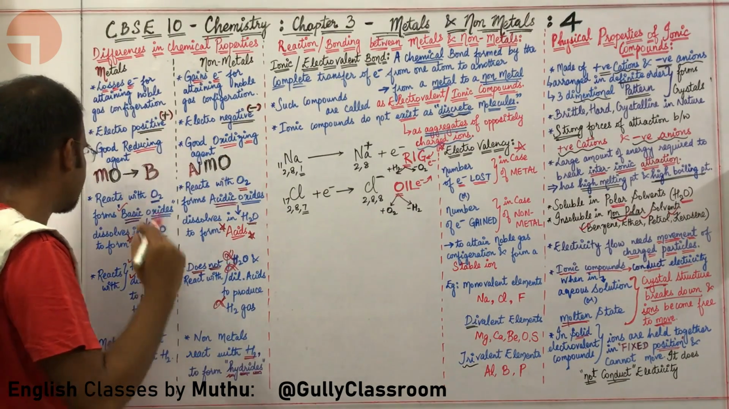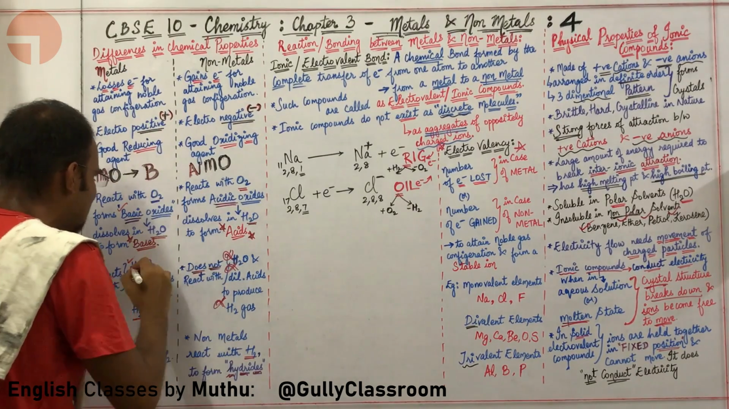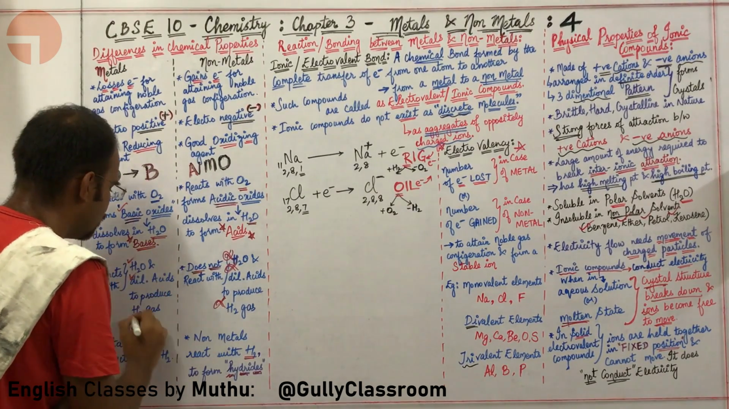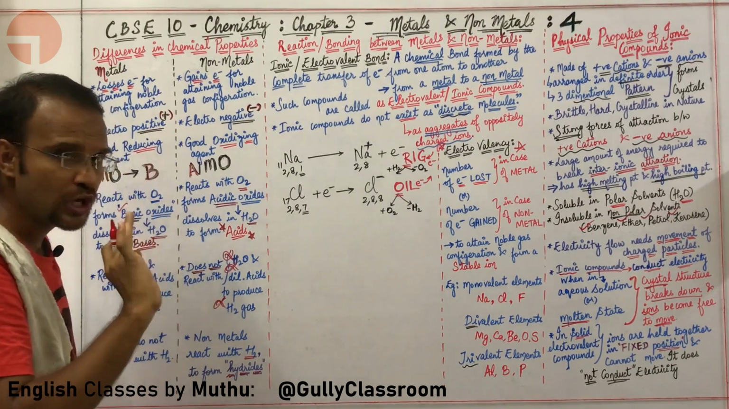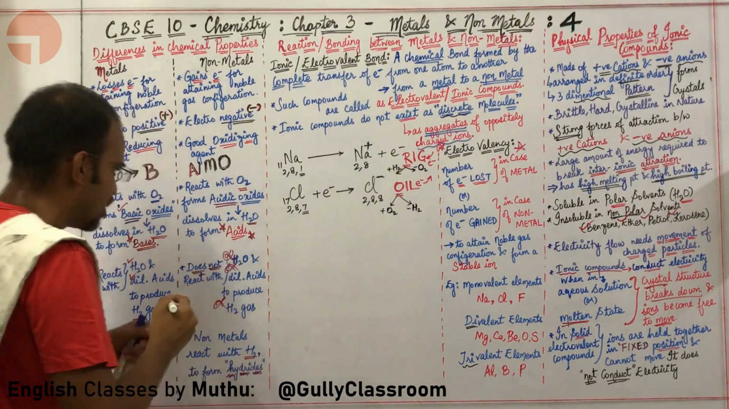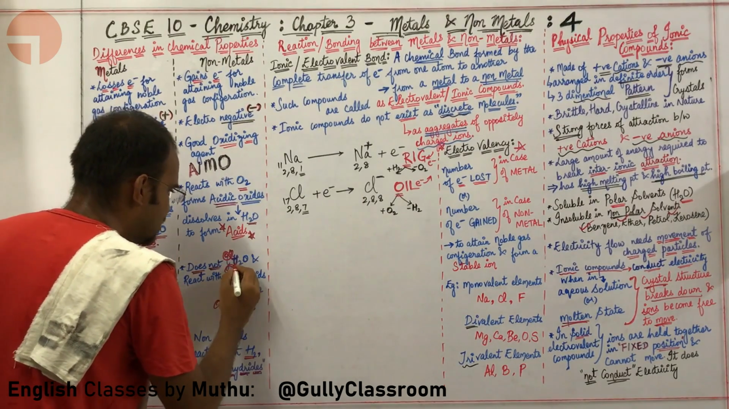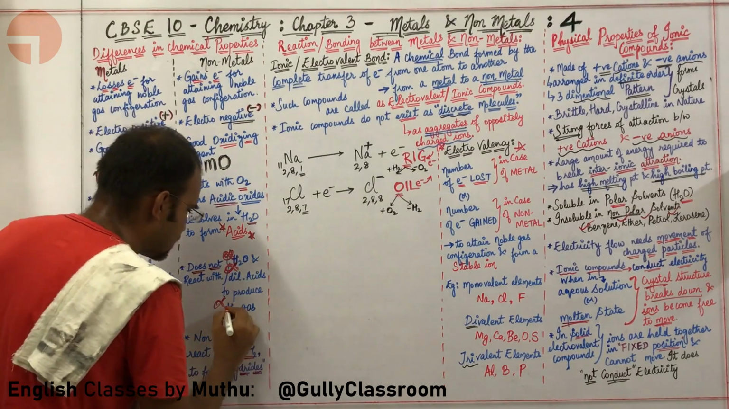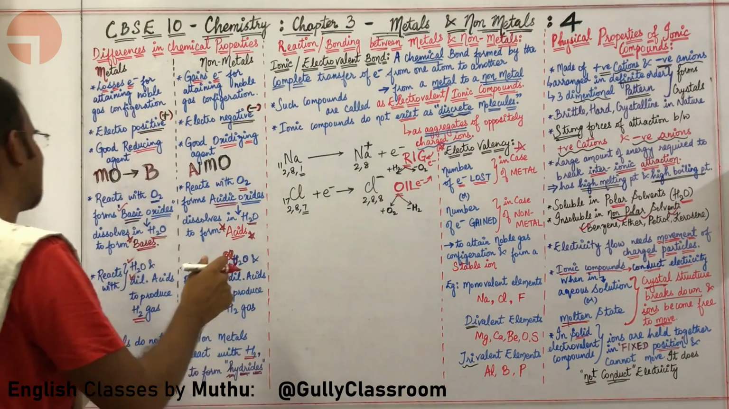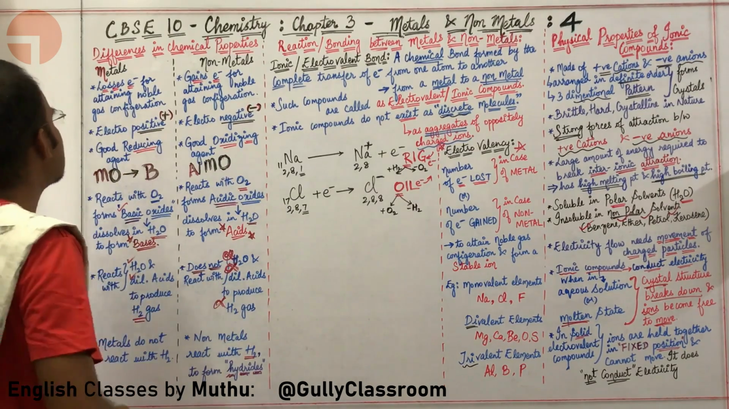Fine. What next, sir? Metals react with water as well as dilute acids to produce hydrogen gas. But non-metals do not react with water. Non-metals do not react with dilute acids to produce hydrogen gas. So hydrogen gas is also not produced because non-metals are not reacting with water and dilute acids.